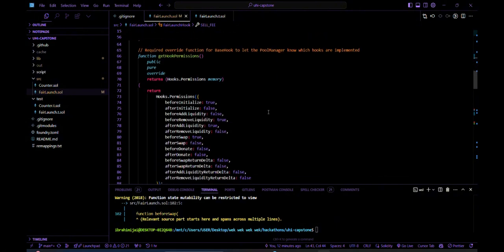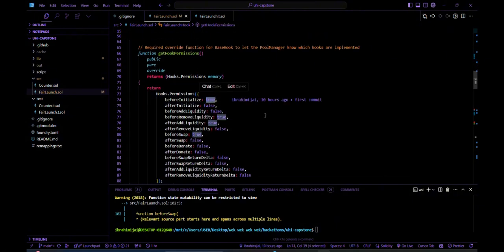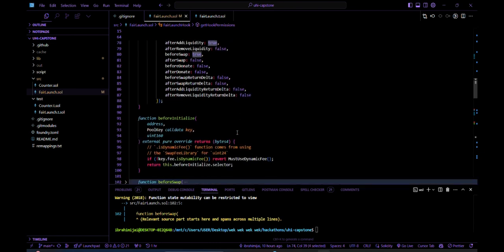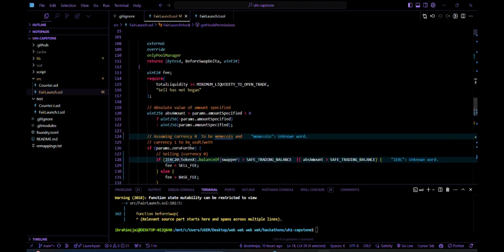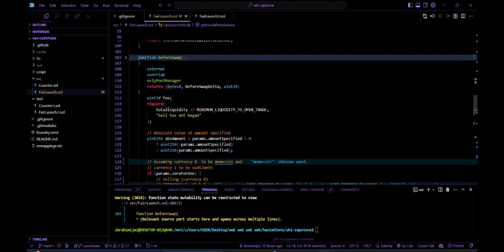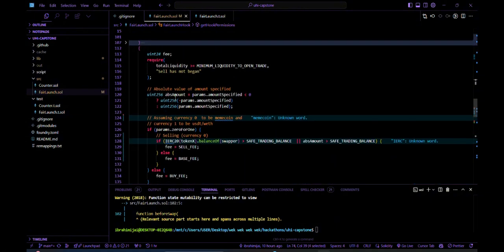So we have our user power and the user log, which are all used in the calculation of the liquidity provider incentives. For our hook permissions, we have the before initialization, the before remove liquidity, and the before swap being activated. So before initialization, we have to ensure the pool is actually a dynamic fee pool. So let's dive into the before add liquidity first. No, the after add liquidity function.